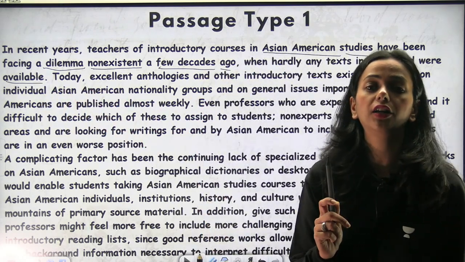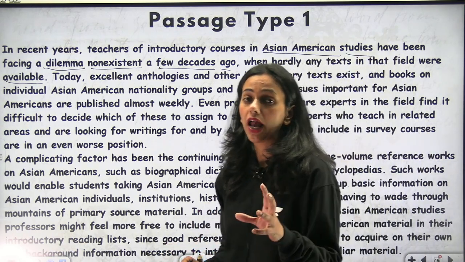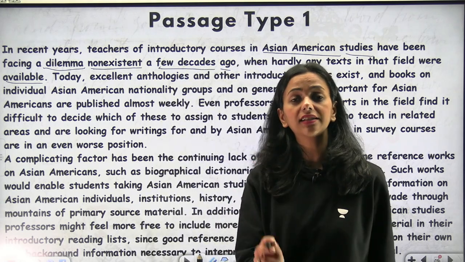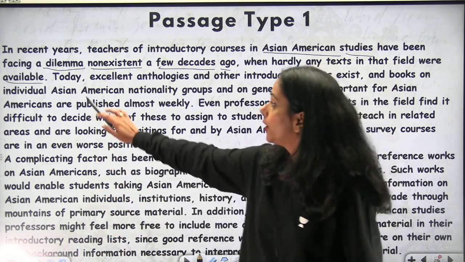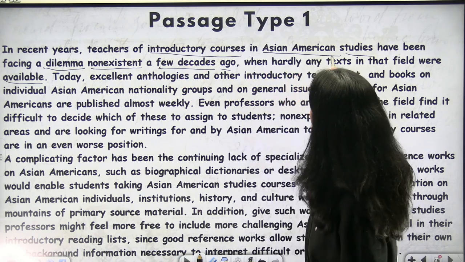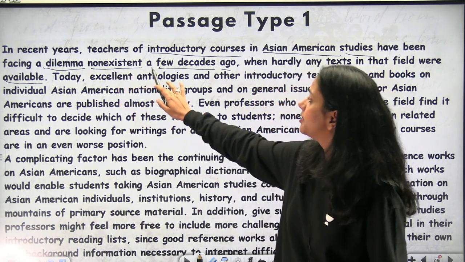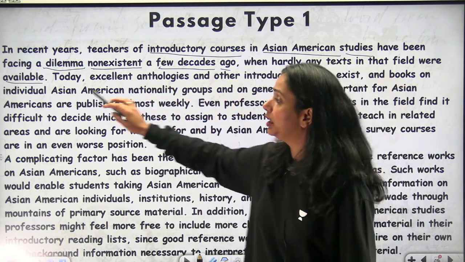What is the author trying to tell you in his first two lines? Guys, this is the main idea. You have to pay full attention over here, because that's how you will determine the other sections of the passage. In recent years, teachers of introductory courses in Asian American studies have been facing a dilemma non-existent a few decades ago, when hardly any texts in that field were available.